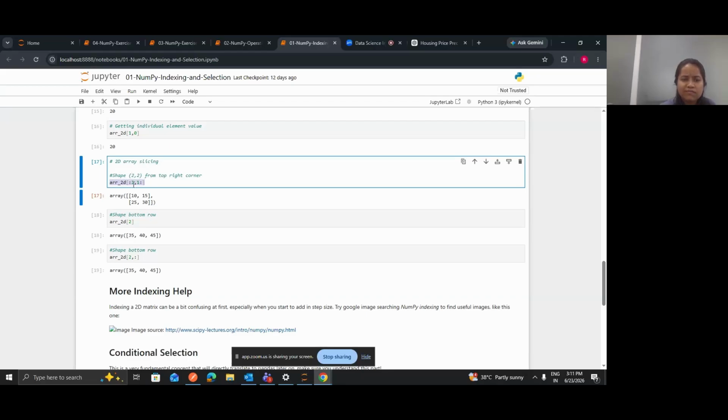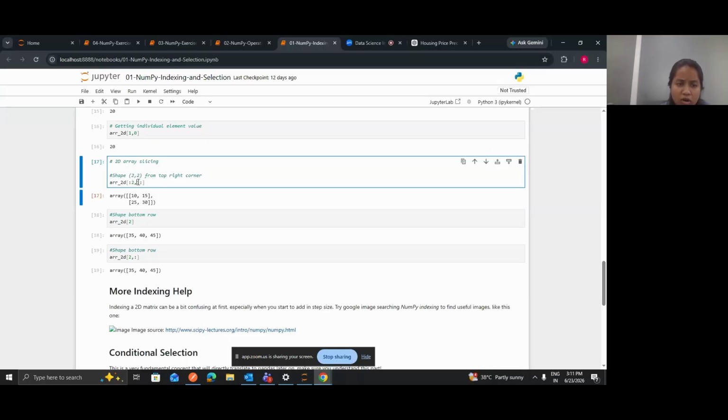Next, similar to slicing, we do this in a 2D array too. The first one is your row and the second one is your column. For the rows, you want to start from the beginning, so it starts from the zeroth index, and since 2 is not included, both rows 0 and 1 will be selected.